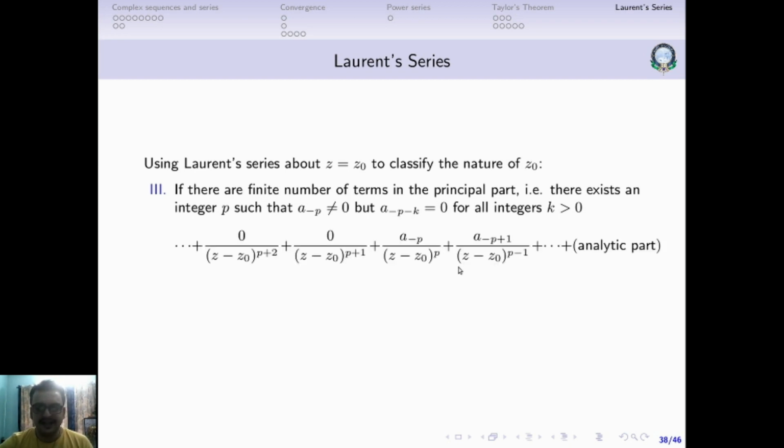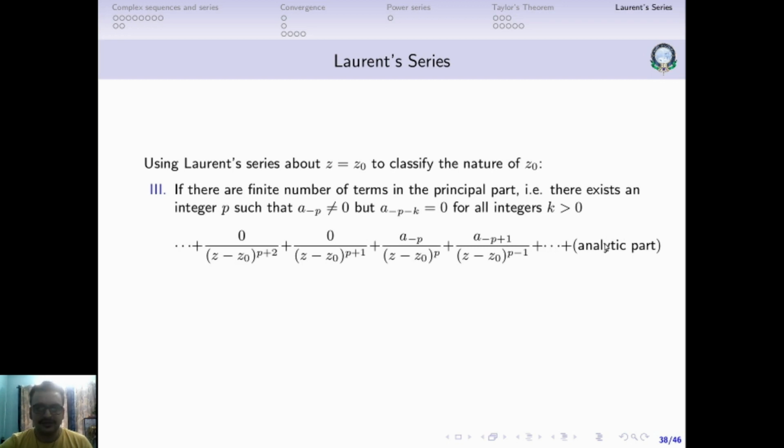So if that happens, the first non-zero term will be the a minus p term, and then all the other terms, a minus p minus 1, a minus p minus 2, all of these terms will be zeros. So starting from a minus p and so on, all the way in the analytic part.